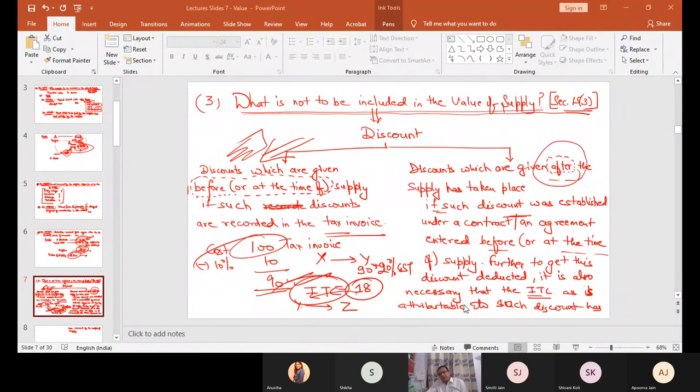18 rupees is the tax paid by Y, which can be claimed by Y in future as input tax credit when Y will supply it further. So input tax credit is 18 rupees. Please raise your hand if the concept is clear, that yes, 18 rupees is the input tax credit in the hands of Y.